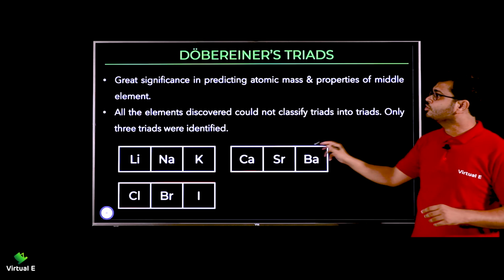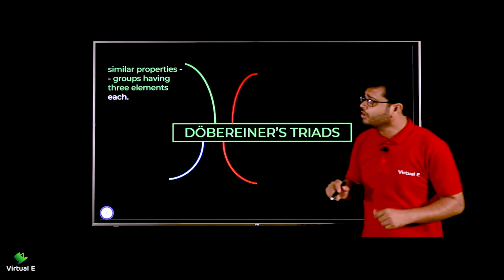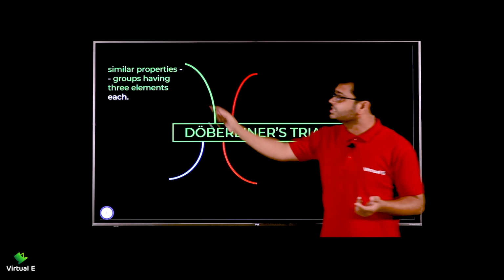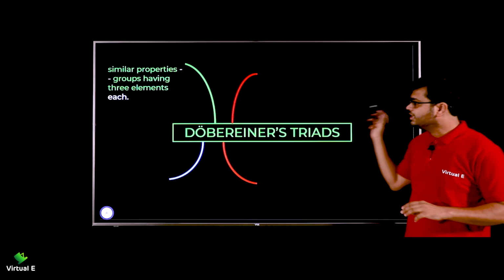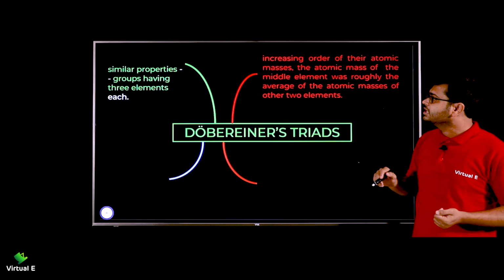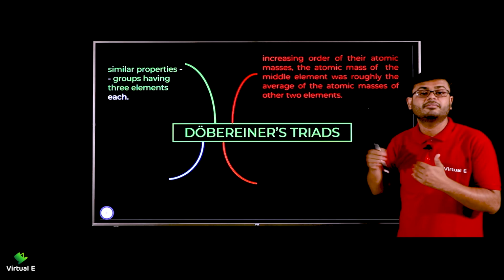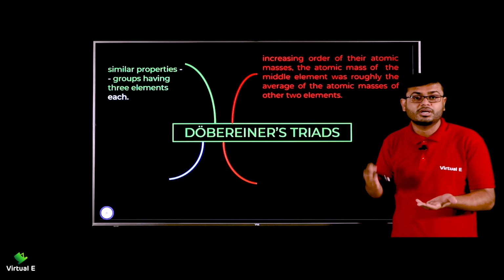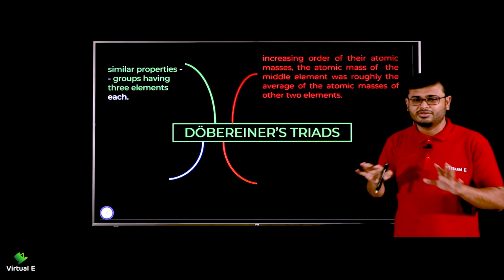Now let's conclude Dobereiner's triads and then we will move on. How did he classify? Most important thing: similar properties, a group of elements numbering three, so that's why they are called triads. Afterwards he arranged them in the manner of increasing atomic mass, which means the smallest first and then a bit bigger, ascending order, simple.